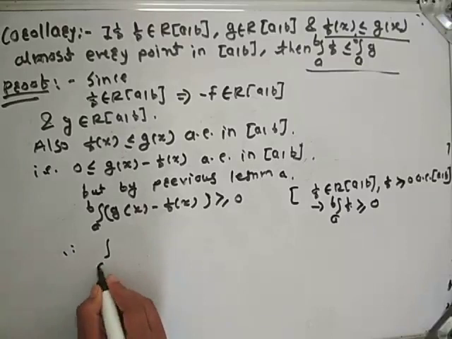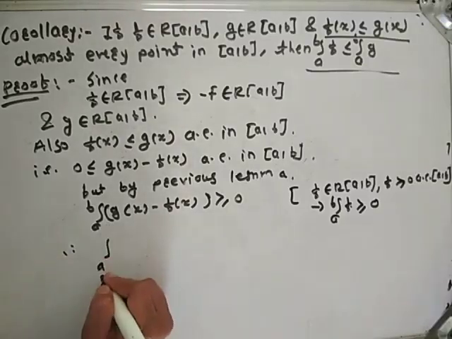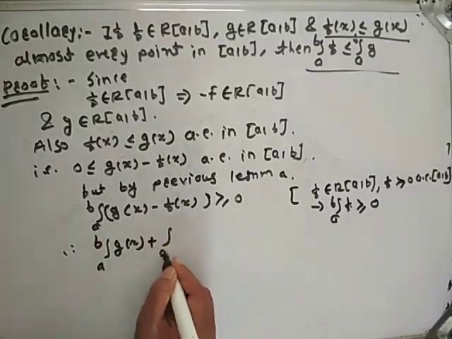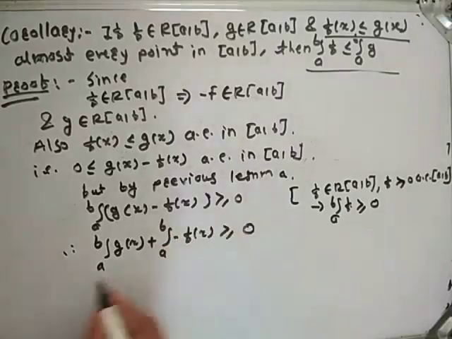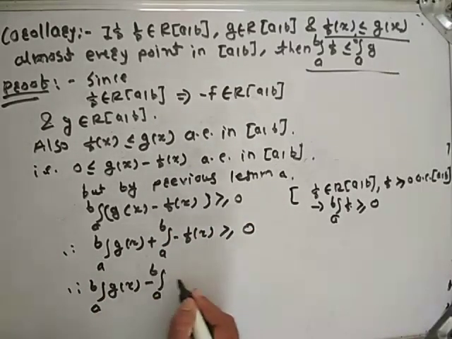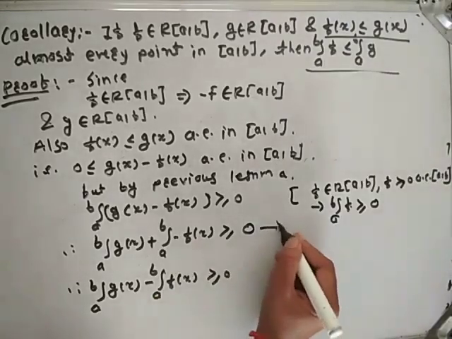So this implies the integral from a to b of g(x) plus the integral from a to b of minus f(x) is greater than or equal to 0. Therefore, the integral from a to b of g(x) minus the integral from a to b of f(x). This is by a property of Riemann integration.